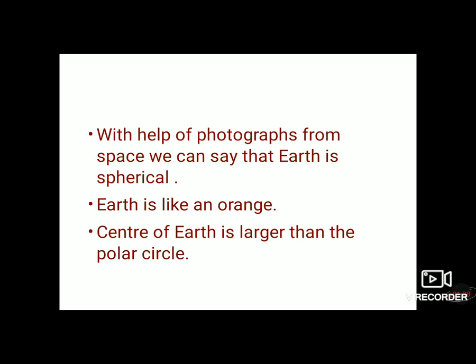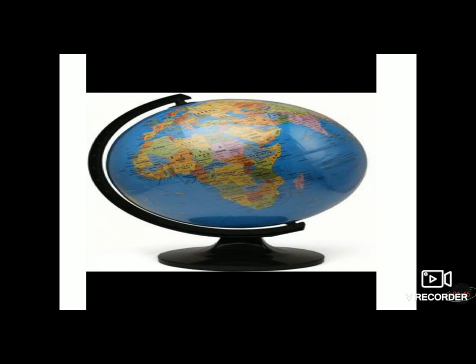Continents and oceans are the important things drawn on it. This globe is a small replica of the Earth. We can imagine the Earth from this globe. On the globe you can show the north pole and south pole. The upper part of this globe is the north pole and the lower part of this is the south pole.